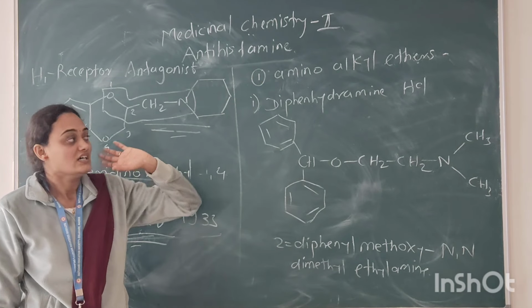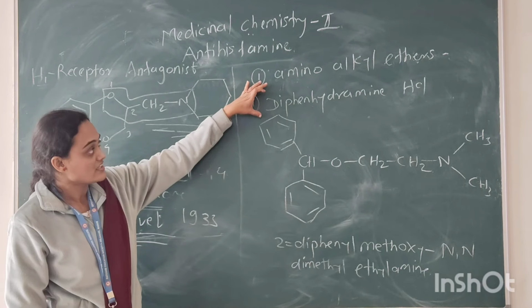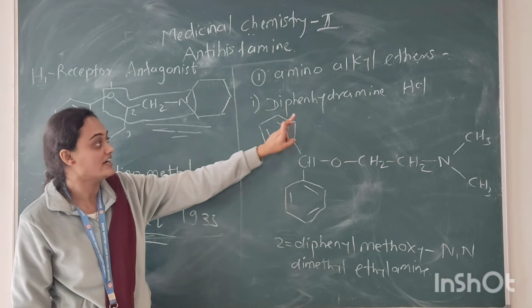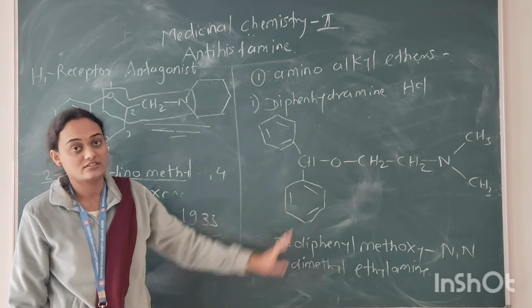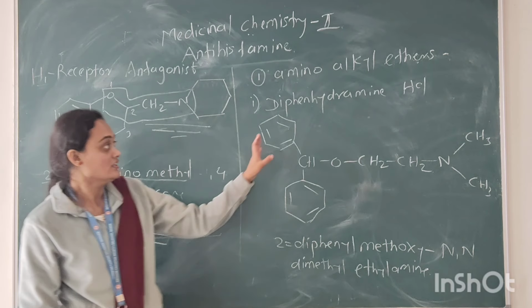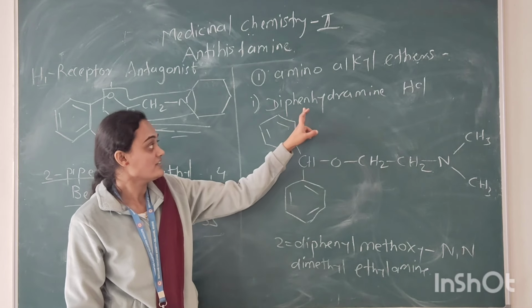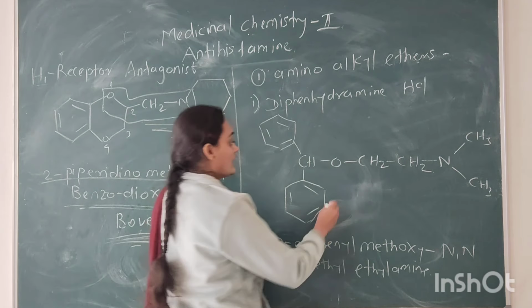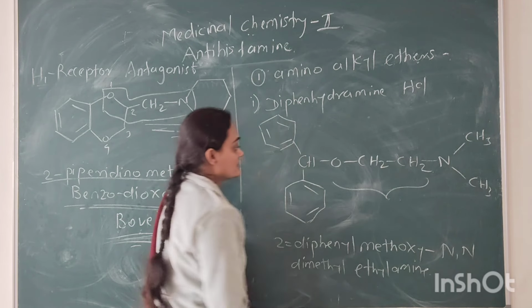Now, in the classification, the first main derivative is the aminoalkyl ether, in that diphenhydramine hydrochloride. Actually, it is a salt form, that is diphenhydramine hydrochloride. Here, the aminoalkyl ethers are there.